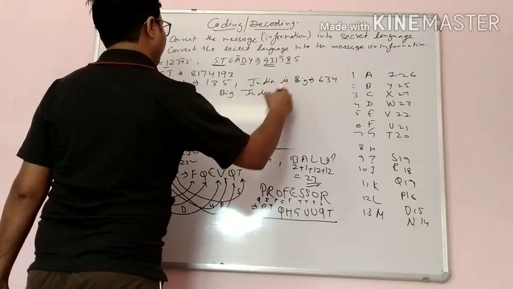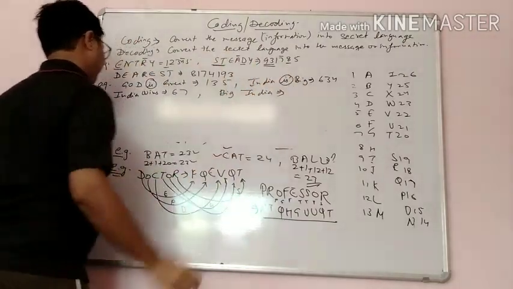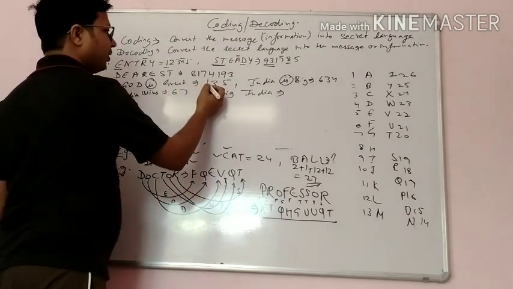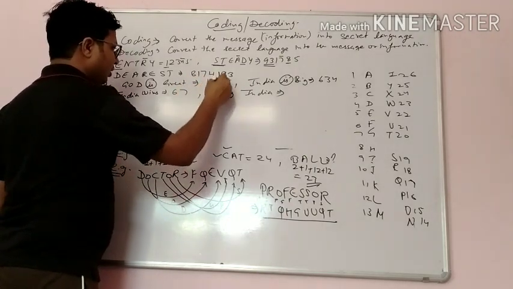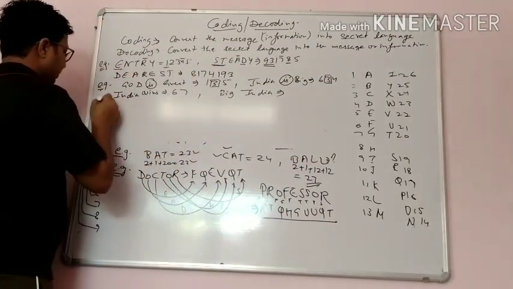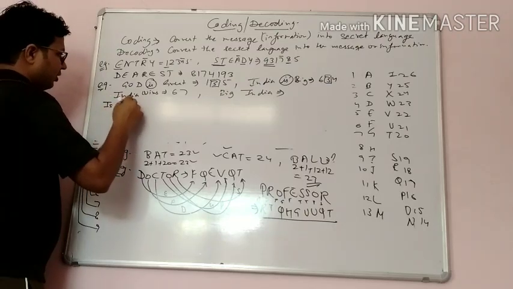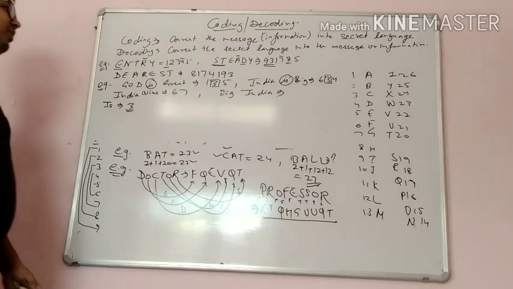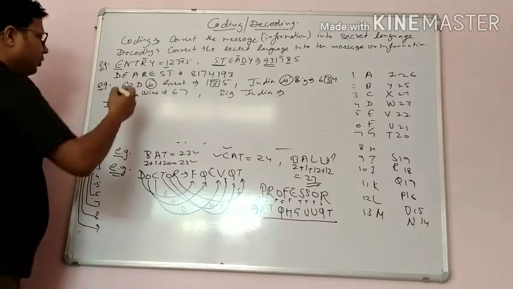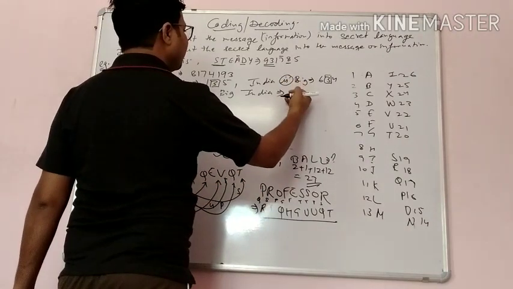Now, first thing, what is common in both? Which number is common in them? 3. So what will be the code for it? 3. Up to here it is clear. Now, what is common in those 2?